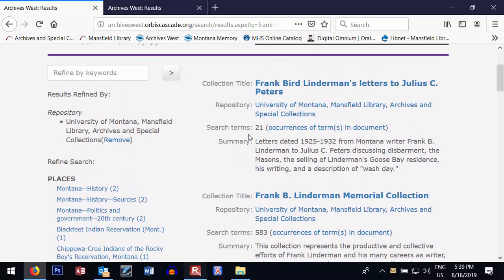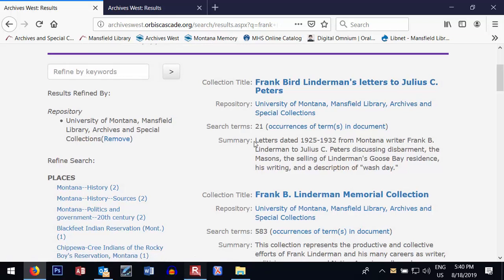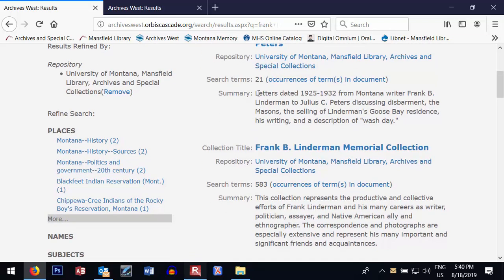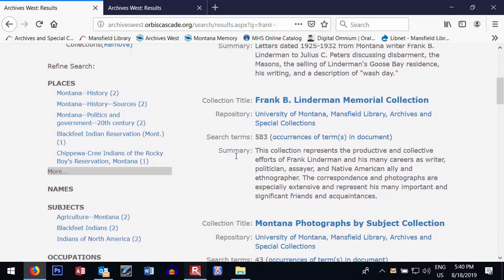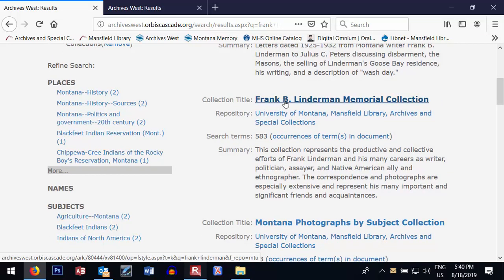So you can scroll through here and take a look. It's going to give you a collection title and a very brief summary of what the collection contains. And so we're going to click on the Frank B. Linderman Memorial Collection because it represents the productive and collective efforts of Frank Linderman in his many careers. And it also contains correspondence and photographs, both of which we're interested in.